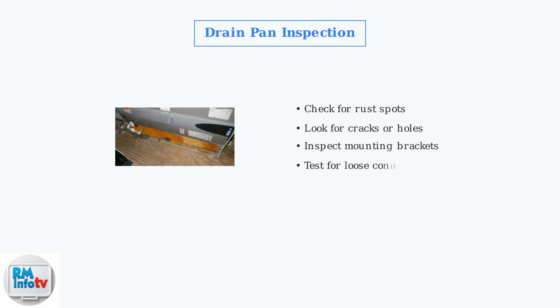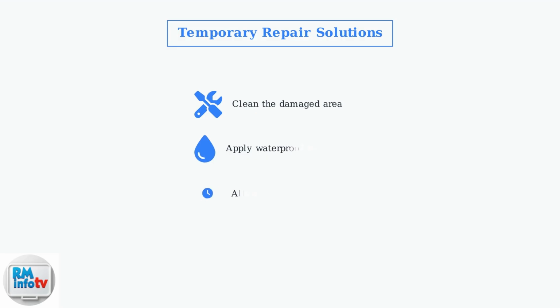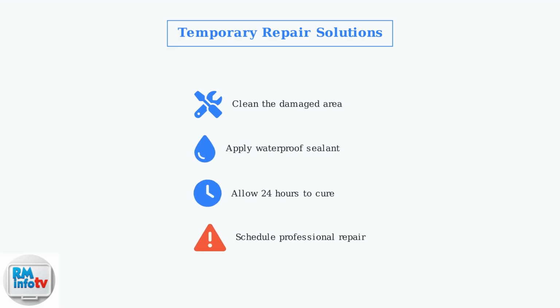For persistent water leaks, the drain pan requires careful inspection. Look for signs of rust, cracks, or physical damage that could allow water to escape. For minor damage, waterproof sealant can provide a temporary fix. Apply sealant to small cracks or holes, but remember this is only a short-term solution until professional repair can be arranged.